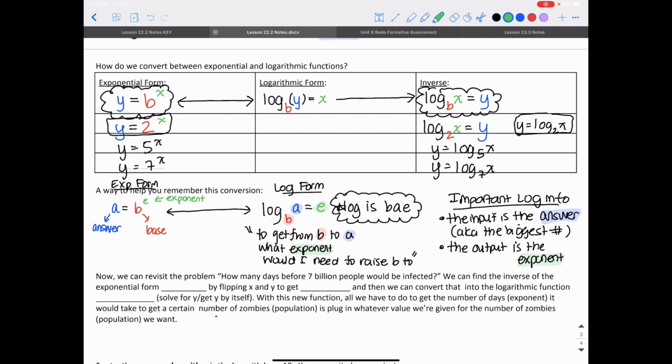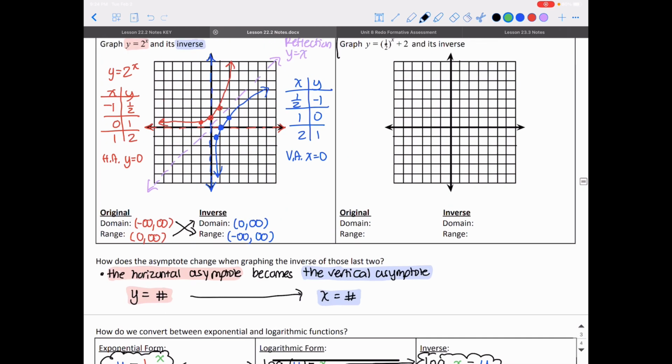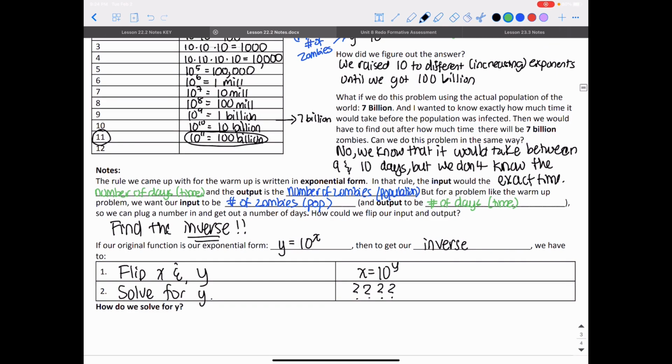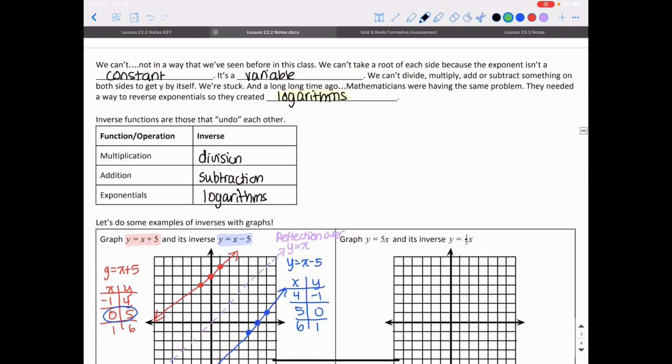All right, now that we've talked about this and how to convert, we can revisit the problem: how many days before 7 billion people will be infected? We can find the inverse of our exponential form. So if we look back to our problem, our exponential form was y is equal to 10 to the x power.